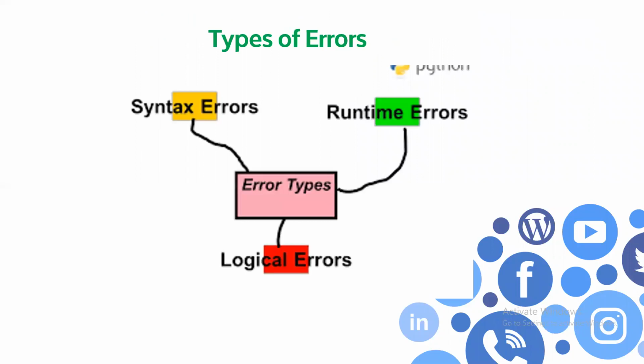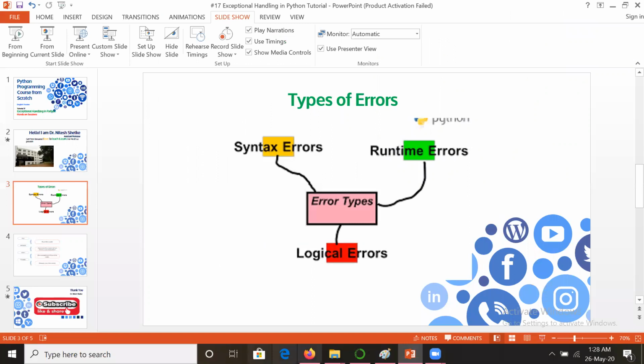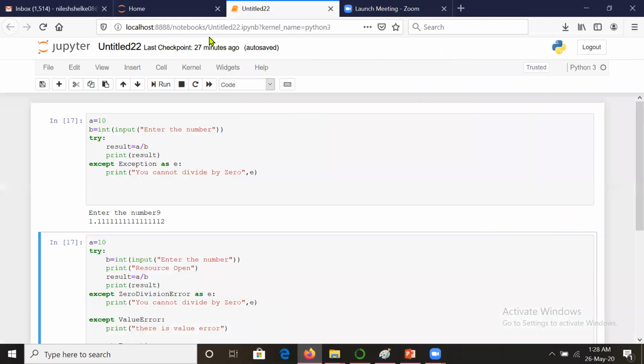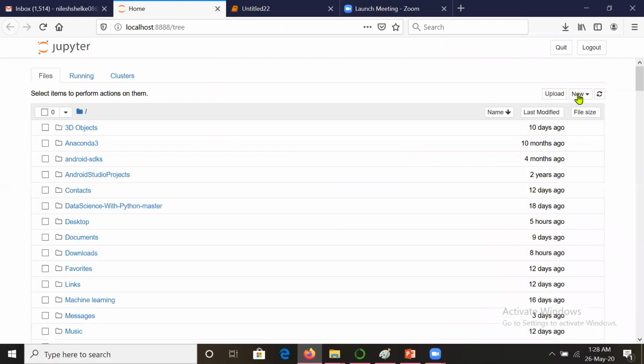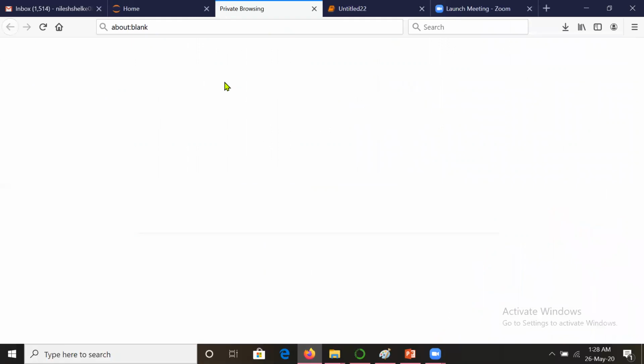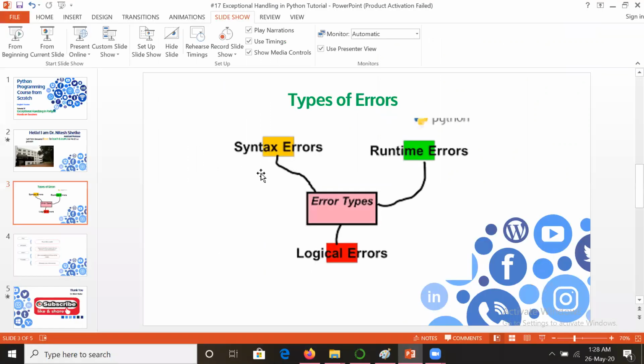Guys, there are three types of errors. First is the syntax error. Whenever you are working in programming, let us take a separate file for execution of our program. Let us move to syntax error.